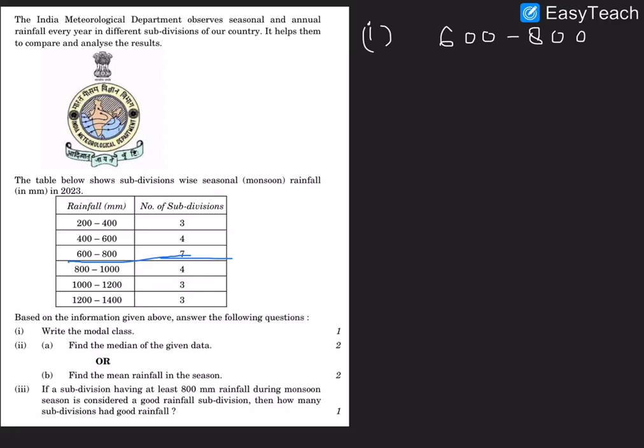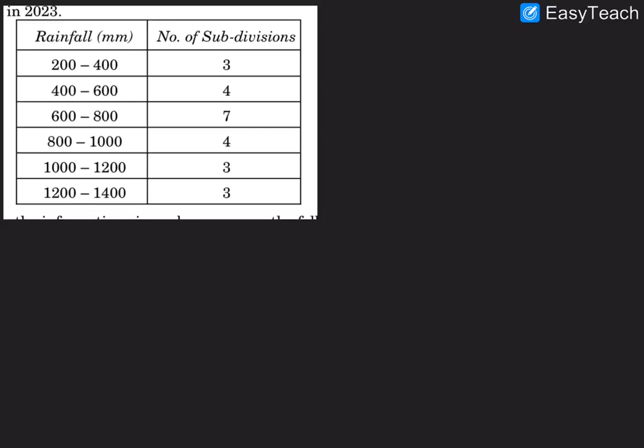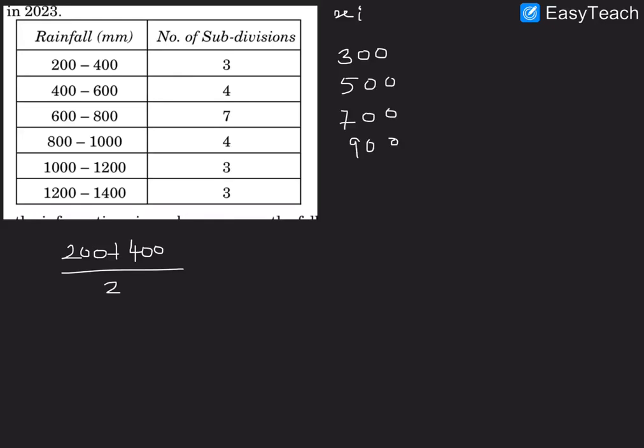Next, you have to find the mean rainfall in the season. So to find the mean rainfall, your xi is lower limit plus upper limit divided by 2, which gives you 300, 500, 700, 900, 1000, 1100 and 1300.